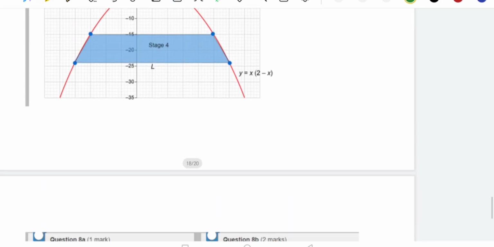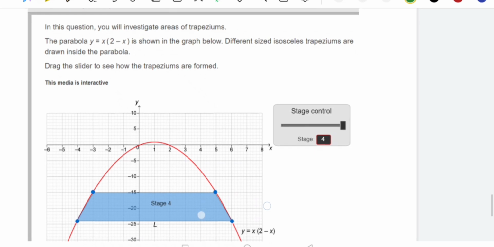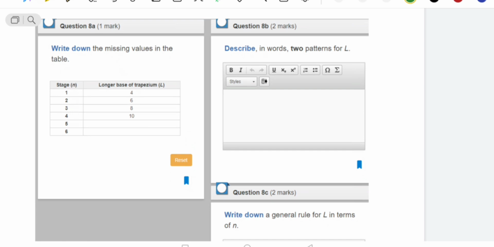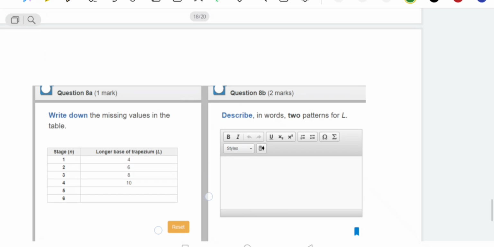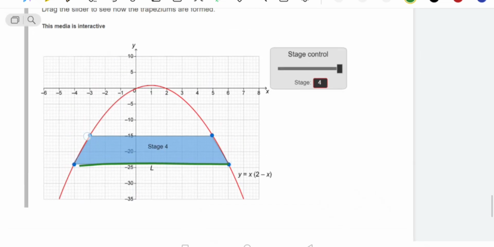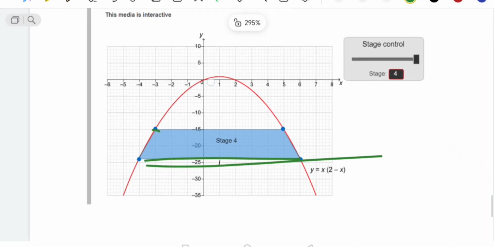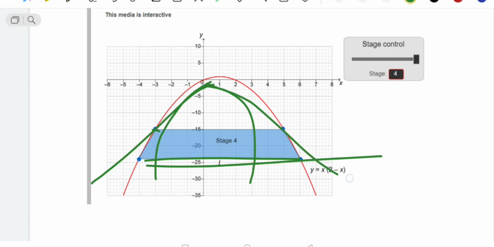Okay, look at the next question. Question number 8. They gave us an equation, the parabola, the quadratic equation, and the sizes are given. Let's go to the question mainly. In question 8a, the longer base of the trapezium, L, is the length of the trapezium. If the graph is stretching like this, the length will be smaller. If it is expanding, the length will be bigger.